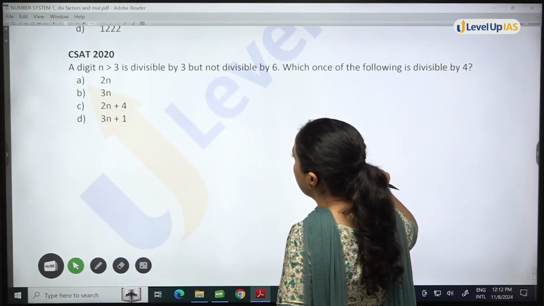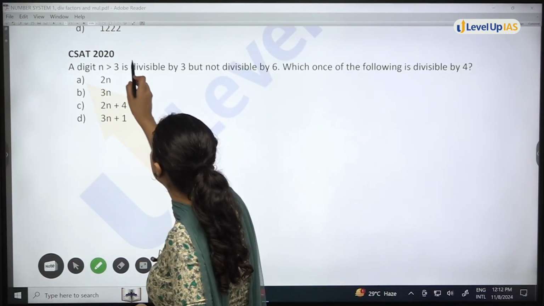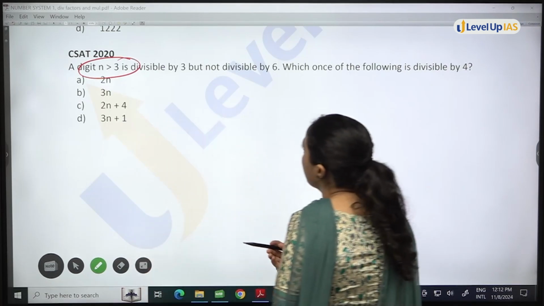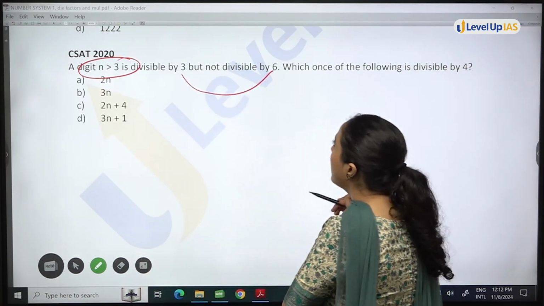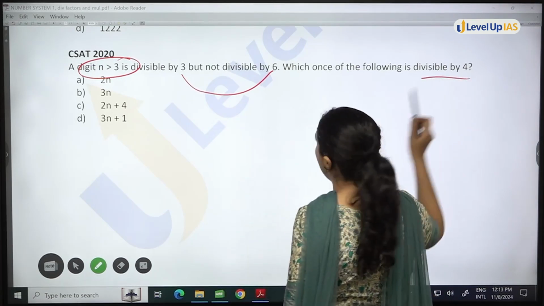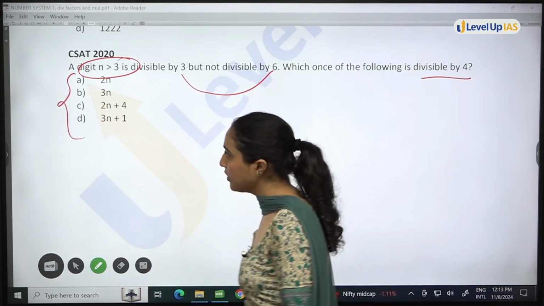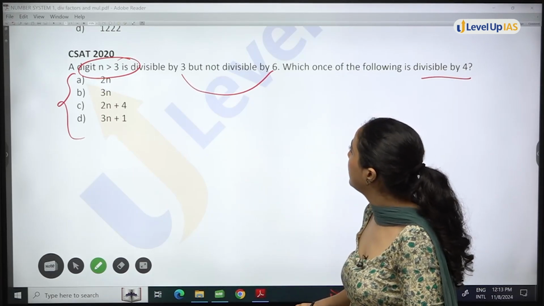Now, the next one. A digit n greater than 3 is divisible by 3 but not divisible by 6. Which one of the following is divisible by 4? You have to check for these. You have to check which is divisible by 4.